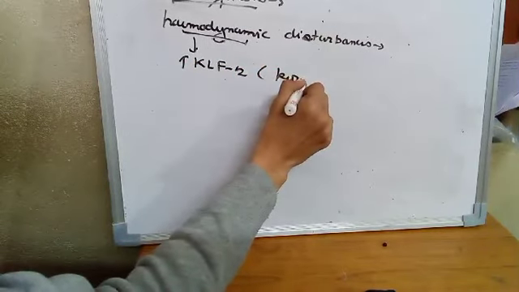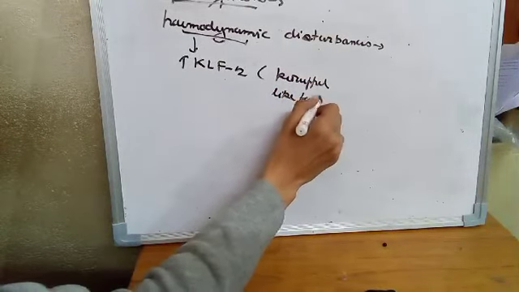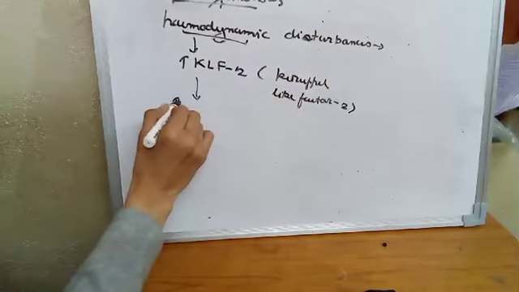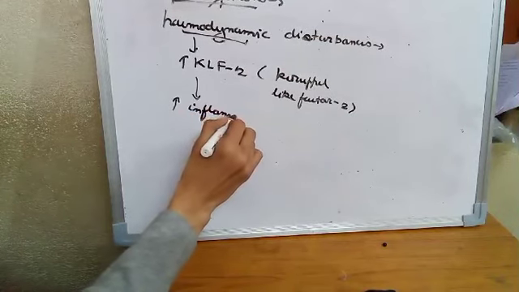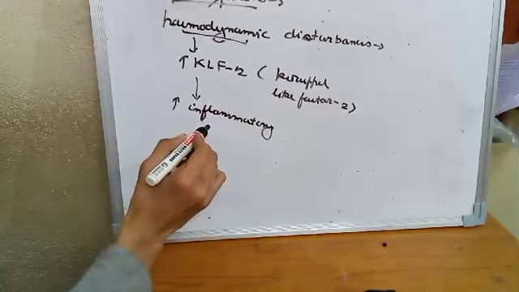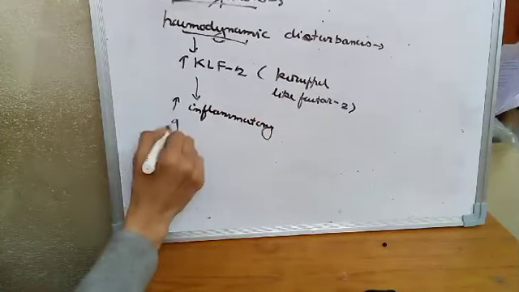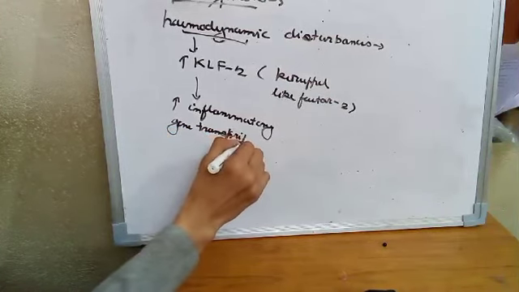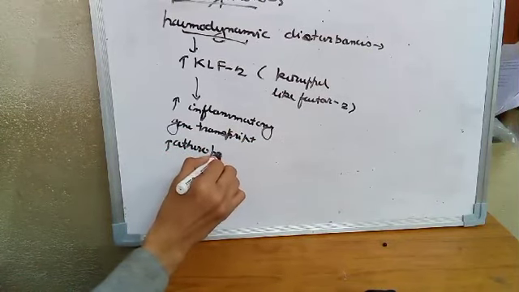Kruppel-like factor 2. That leads to increase in inflammatory gene transcript.